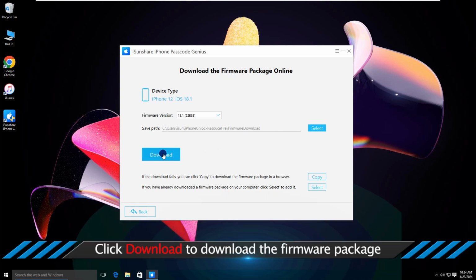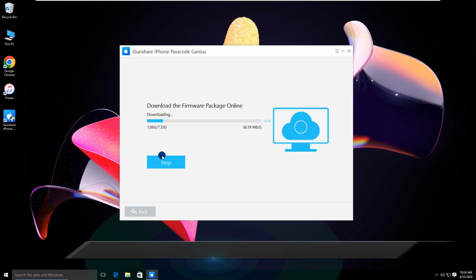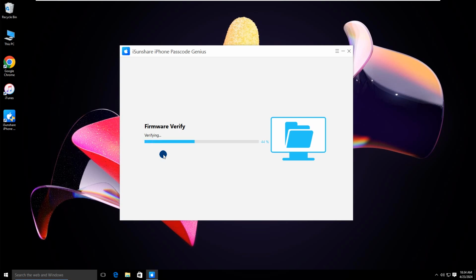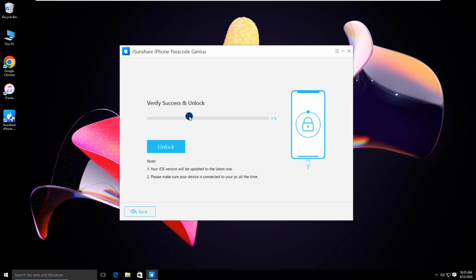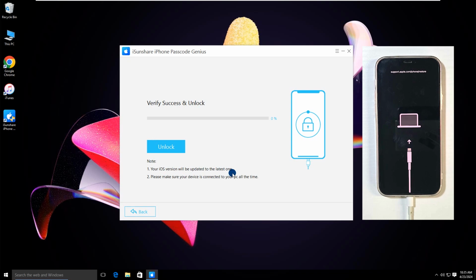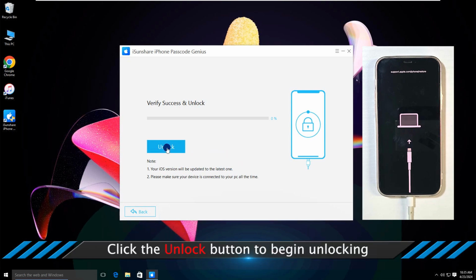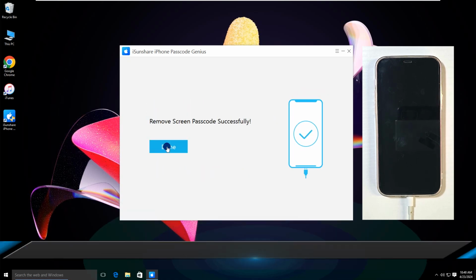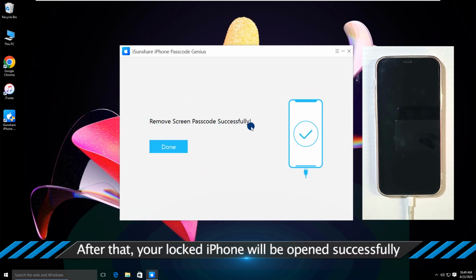Download firmware. Check the note message. Then click Unlock to remove the iPhone unavailable lock screen. Just wait for minutes. Your iPhone unavailable screen disappears.